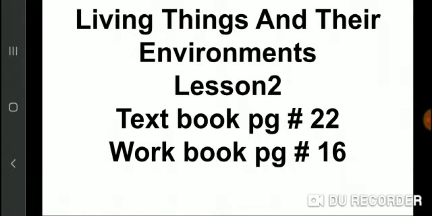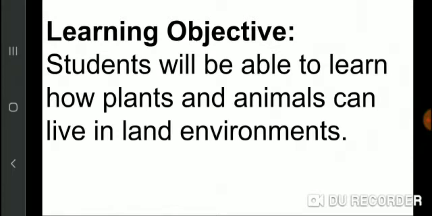Today, we will learn about living things and their environments. Lesson number 2: How do plants and animals live in land environments? We will read textbook page 22 and do workbook page number 16. Today's learning objective is that you will be able to learn how plants and animals can live in land environments.